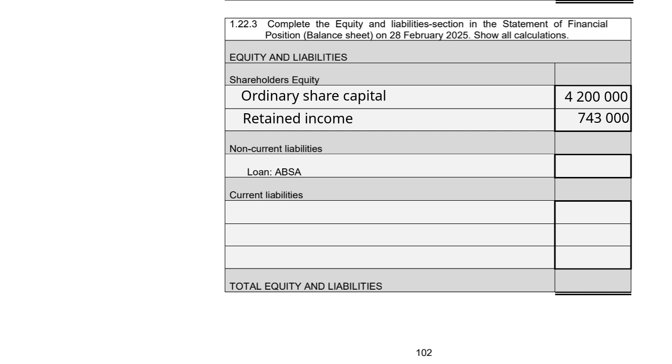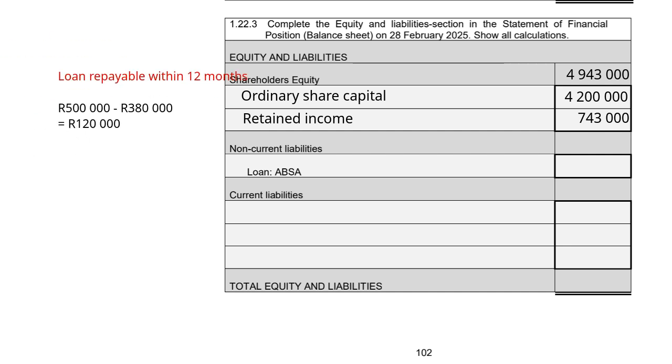So the shareholders' equity will be the 4.2 million plus the 743,000 to give us 4,943,000.